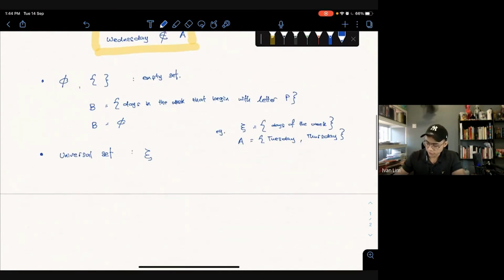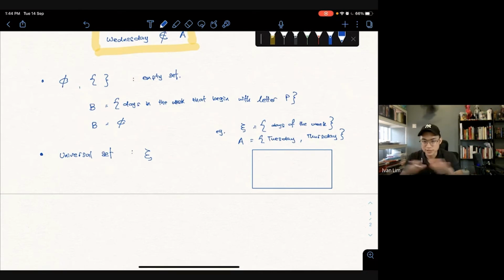This is called a Venn diagram. This is your universe. Imagine this whole universe is a rectangle shape. Maybe the universe is like this also, we don't know. But imagine the entire universe.